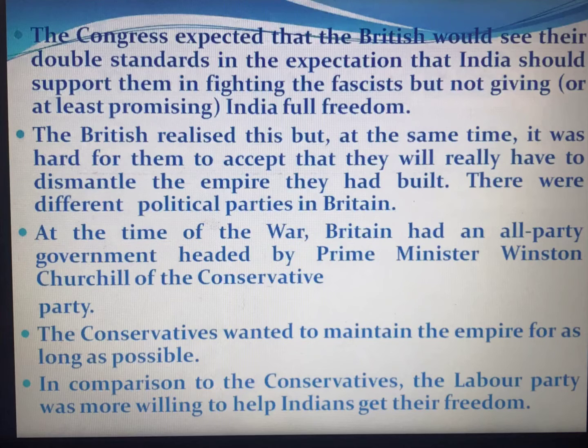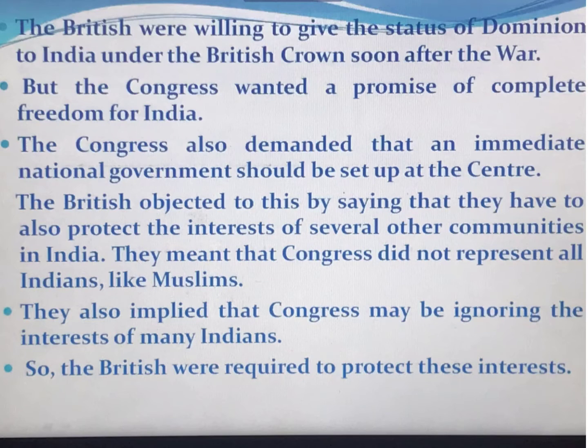Like that, some things were going on. The British were willing to give the status of dominion to India under the British crown soon after the war. But the Congress wanted a promise of complete freedom for India, and wanted to be clear about it before the war.